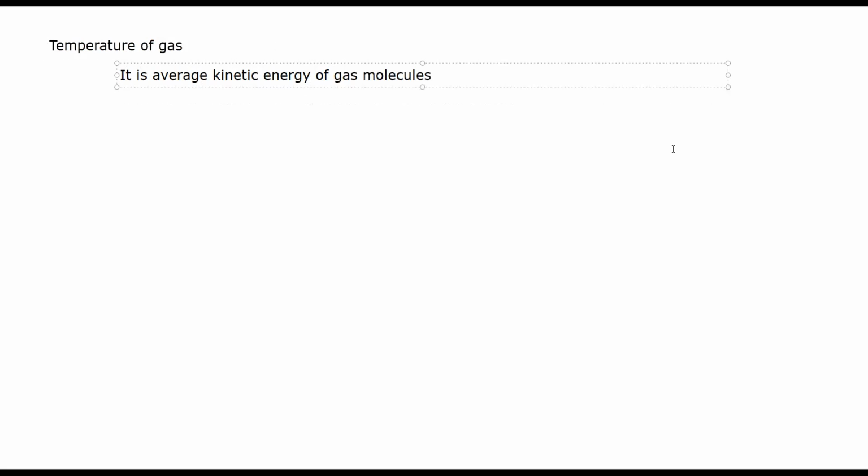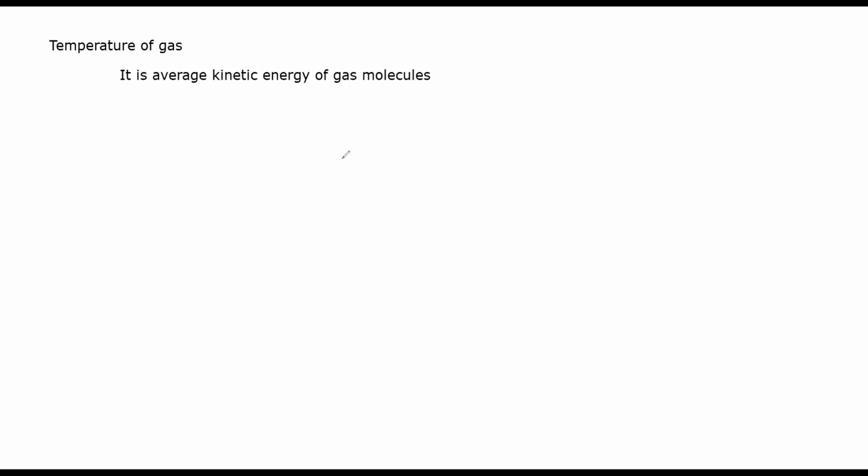The temperature of a gas is the average kinetic energy of its molecules. When we take the average of the kinetic energy of the gas molecules, what do we call that? We call that temperature.